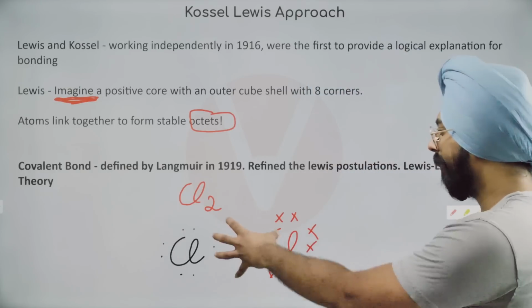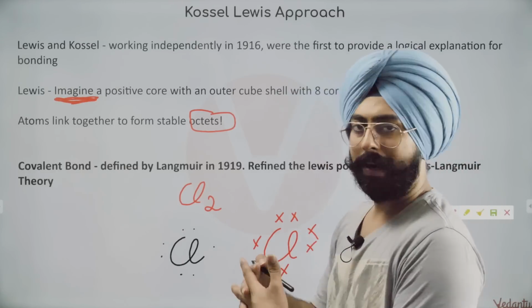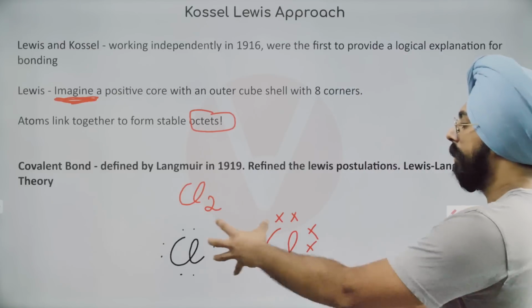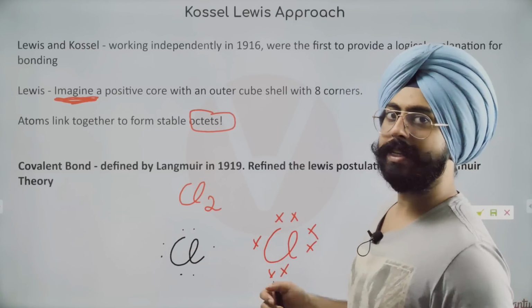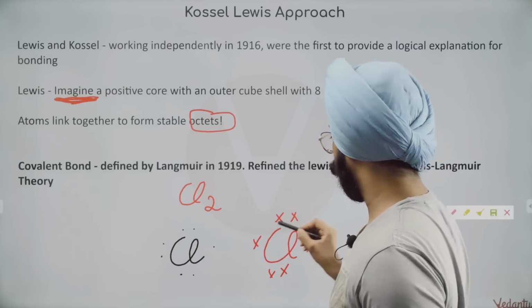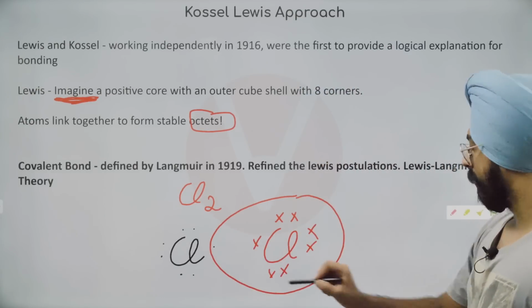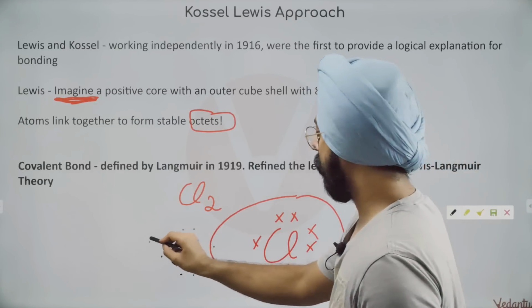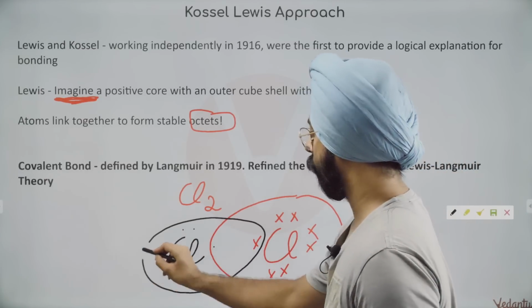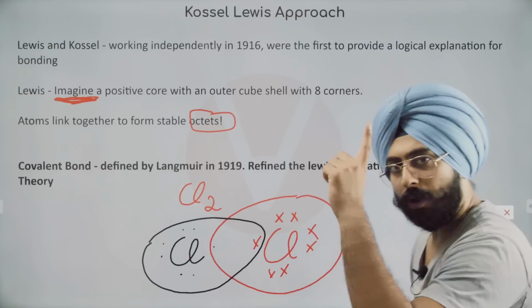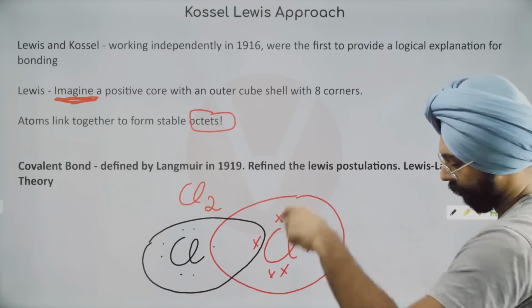Now these valence electrons would want to combine with each other in a manner that both of them have access to 8 electrons at the same time. So you would draw circles like this. This chlorine now has access to that electron, and this chlorine has access to this electron. So what have they done? They have formed one bond by sharing 2 electrons.